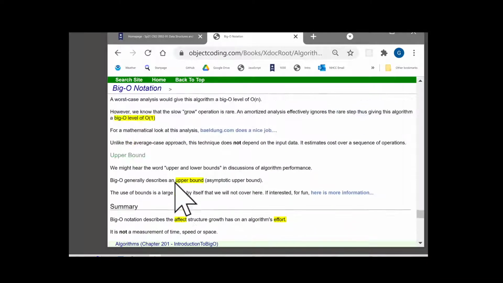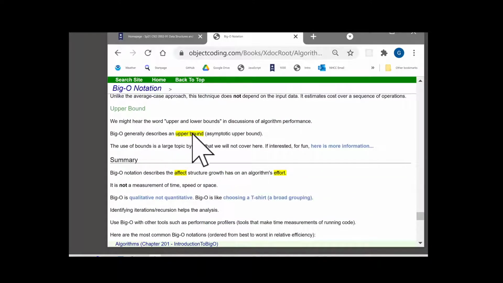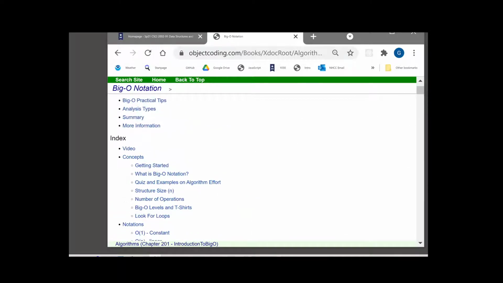And then this upper bound here, just a couple sentences on that, just so we're familiar with it, because you just run into the word so you know about it. All right, we'll talk to you soon.